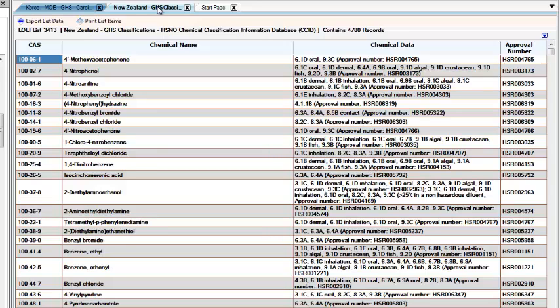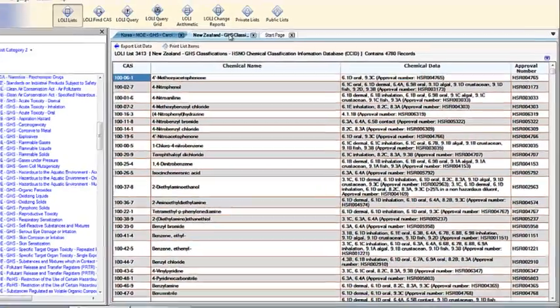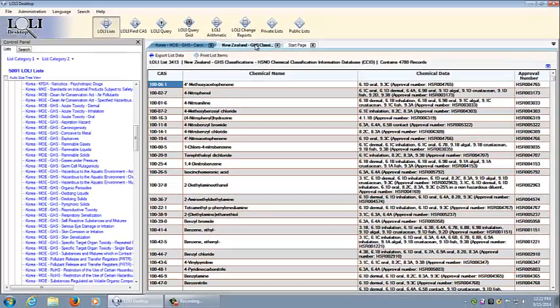And there are other differences, perhaps not as extreme as this case, but there are differences in the way countries publish their GHS classifications. For that reason, ChemAdvisor has created the GHS Standardized View, which uses standard Purple Book language to allow you to better understand the similarities and differences between a GHS classification.